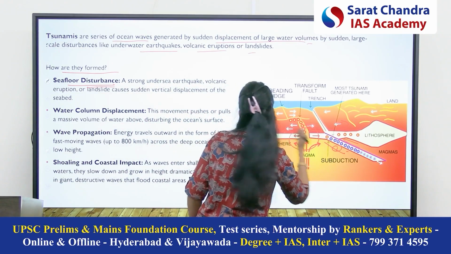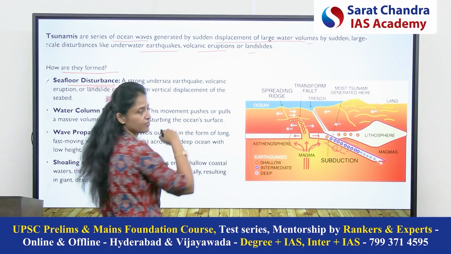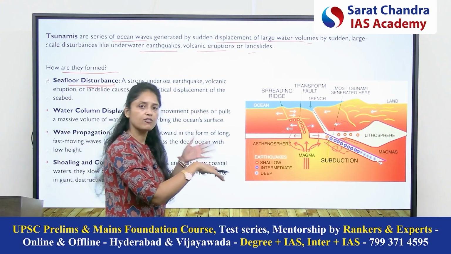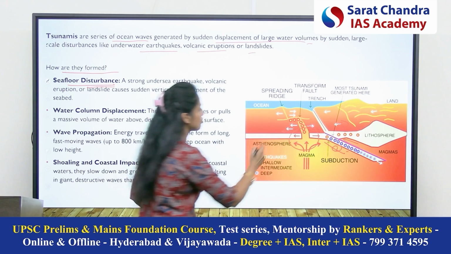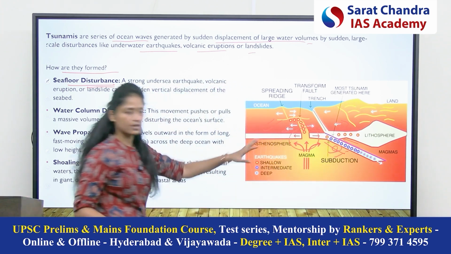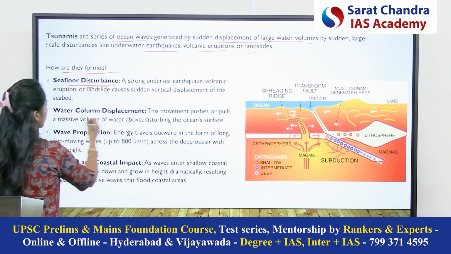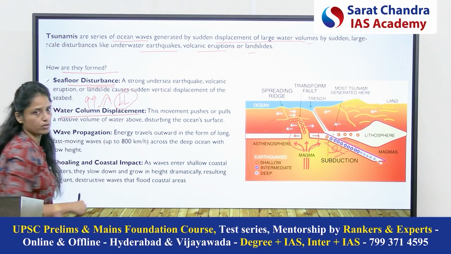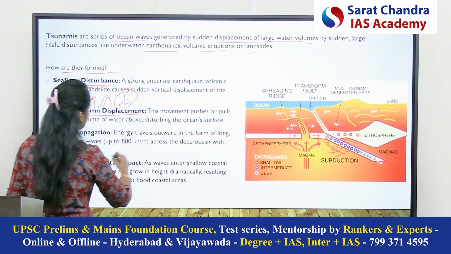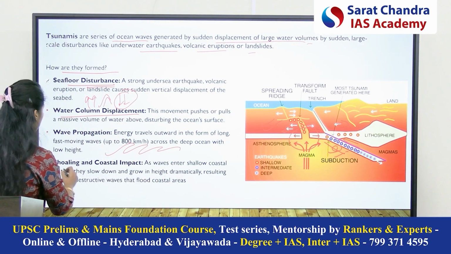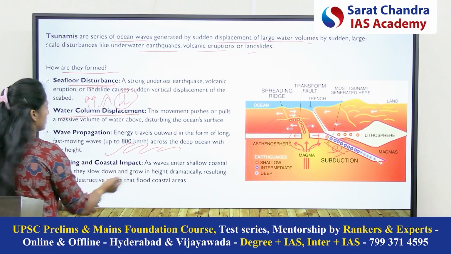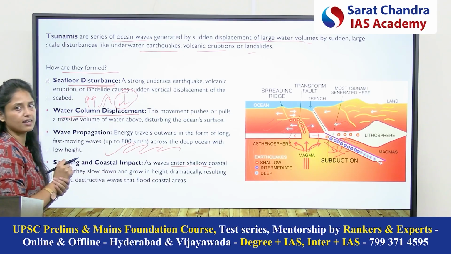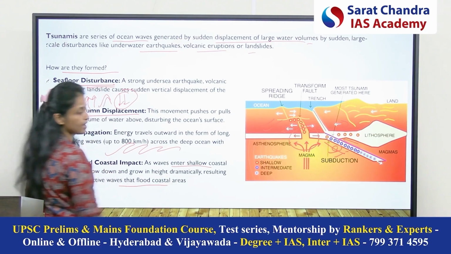Okay, but as we have already discussed the location of the Pacific Ring of Fire, in Pacific Ring of Fire, mainly the convergence zone is there. Okay, so the tsunamis can be mainly generated under the convergence. Now, water column displacement, as we have already discussed, the water will rise and gravity will pull it downwards. Third is water propagation, the waves will start moving towards the shore. And fourth is shoaling and coast impact. So as the wave enters the shallow coast, the speed is reduced and height is dramatically increased. We have already discussed, which causes the damage to the coastal area.